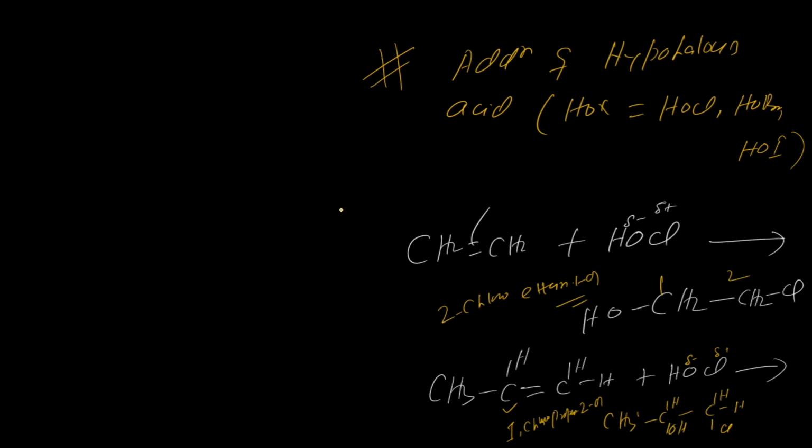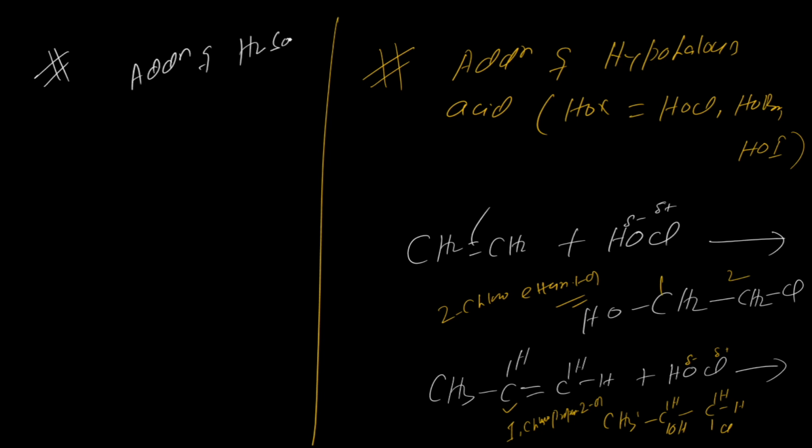Now the next addition reaction we have is the addition of sulfuric acid, H2SO4. I'm writing the reaction directly. CH2 double bond CH2. H2SO4 can be written as H plus and OSO2 OH minus.